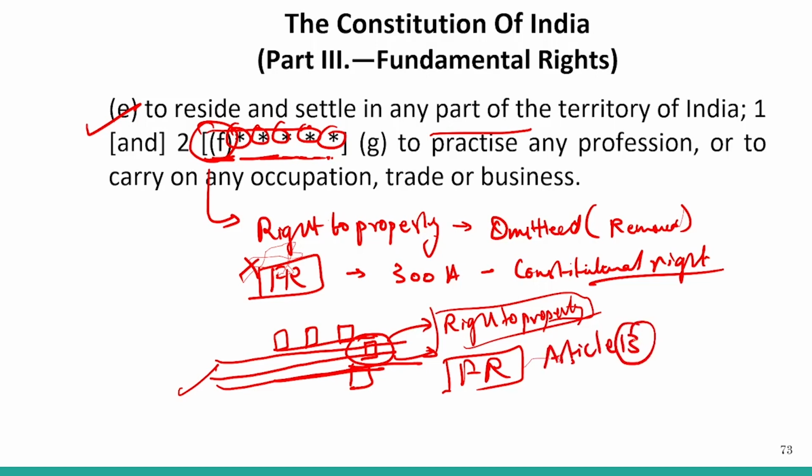And if you remember Article 13, what did we study in Article 13? That any law in derogation or conflict with a fundamental right will be considered null or void. So it was hampering the upliftment of society, because if you need to develop a road, and this particular person says it is my fundamental right, you cannot take away or abridge my house because I have the right to property, then obviously the construction would not be possible.